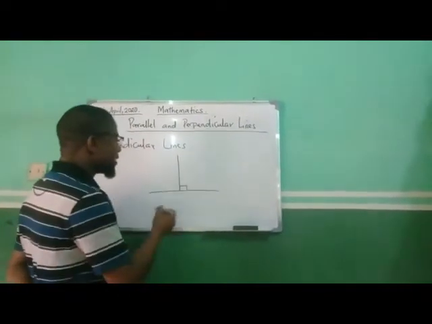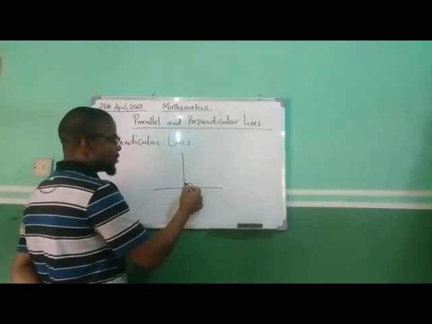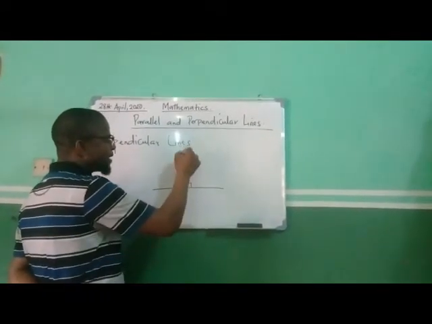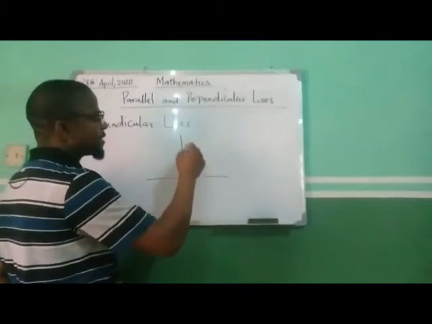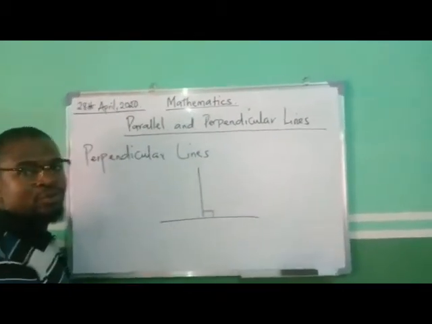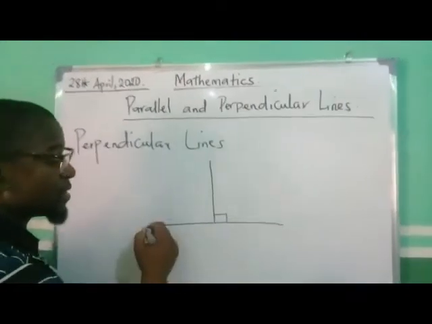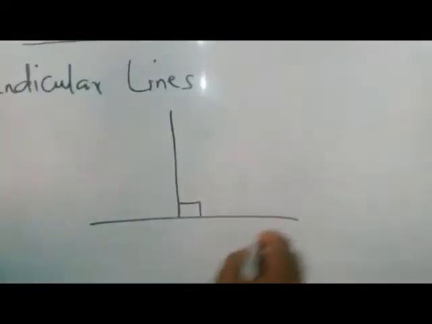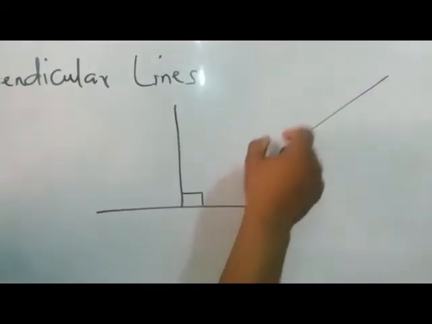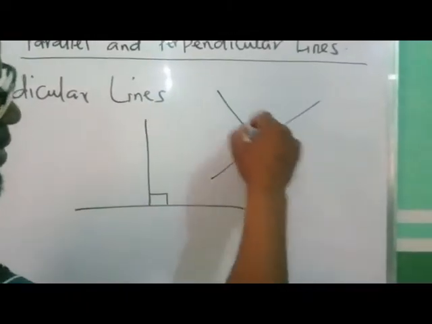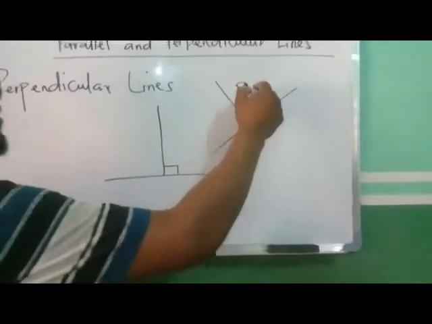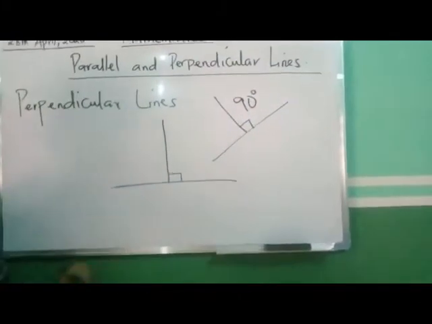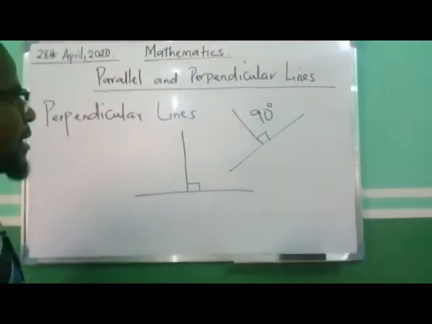All right, so this is how it is. Once this second line that meets the other line forms a right angle, we say they are perpendicular to one another, okay? It mustn't only be horizontal and vertical lines. Sometimes we can have a slant line like this. As far as a right angle is formed here, which is 90 degrees, you can say these are perpendicular lines.